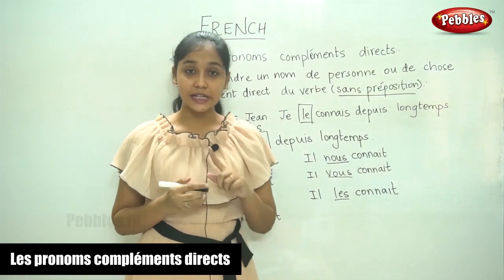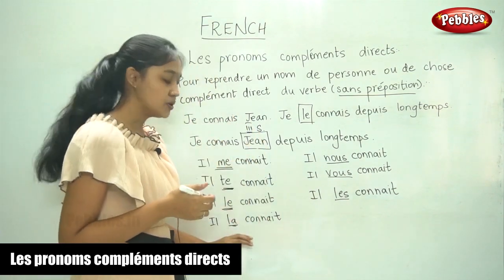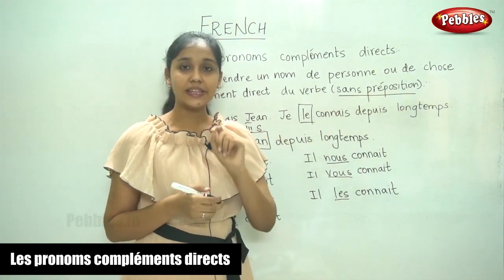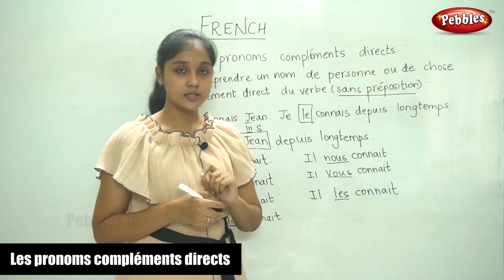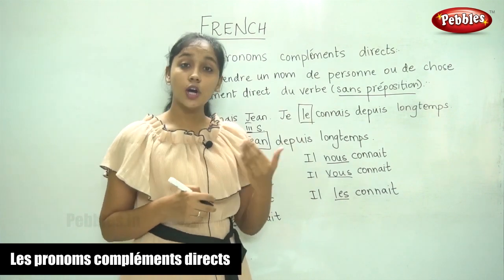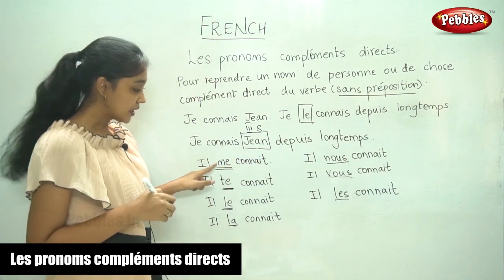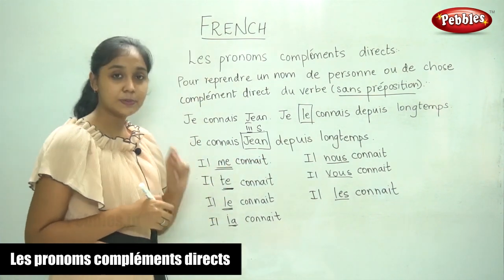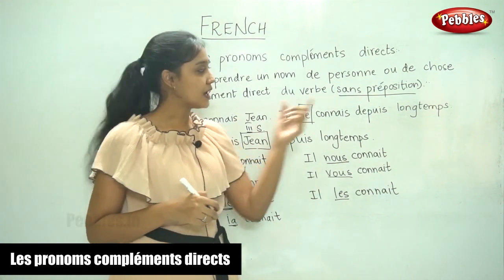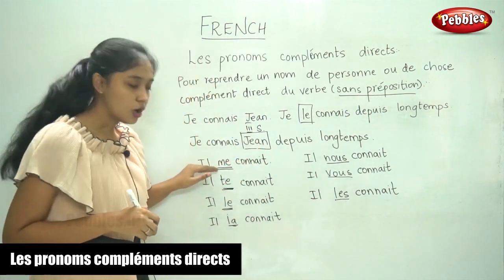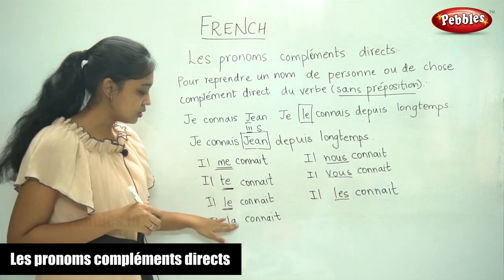And keep in mind, these are the words we use to replace the nouns sans preposition, when there is no preposition. We will be learning what to do when there is a preposition, but for now, these words will replace the nouns that come without prepositions. All you have to remember is these words.